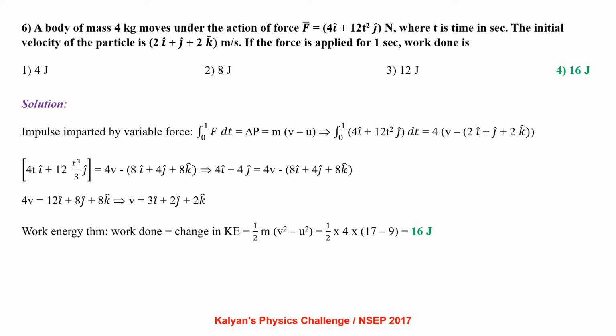Integral 0 to 1 of 4i plus 12t square j dt equal to 4 into v minus (2i plus j plus 2k). So it is 4t i plus 12t cube by 3 j equal to 4v minus 8i plus 4j plus 8k, which gives v equal to 3i plus 2j plus 2k. Applying work energy theorem, work done equal to change in kinetic energy. It is a half m into v square minus u square. So it is a half into 4 into 17 minus 9, that is 16 joule.